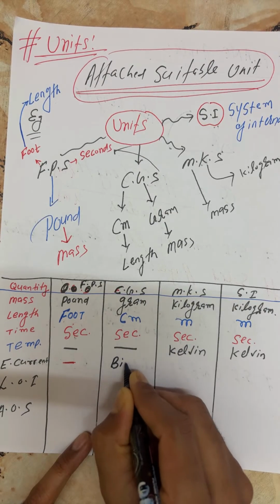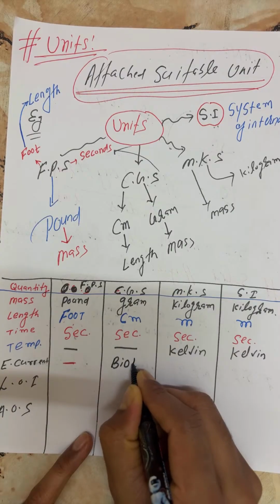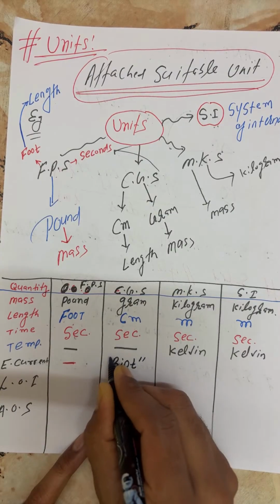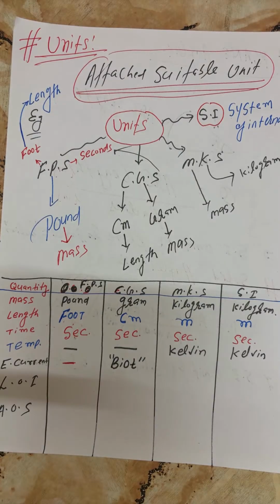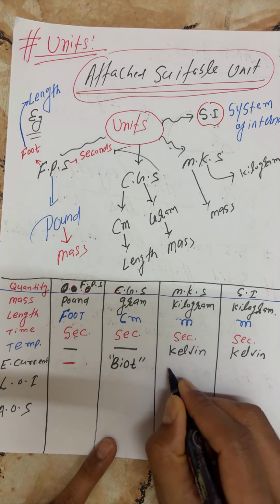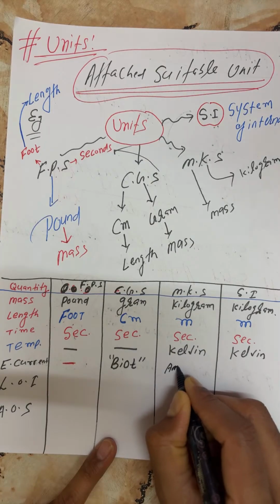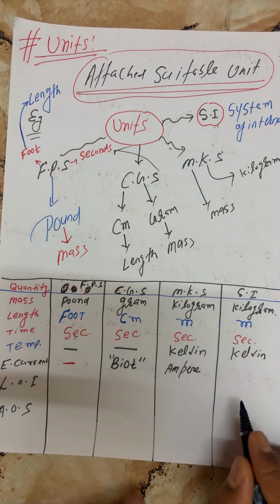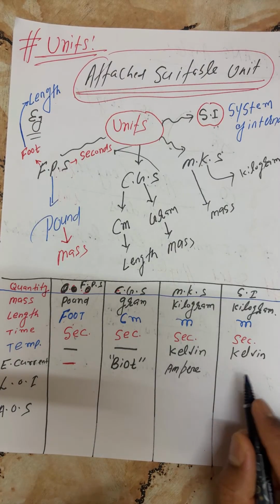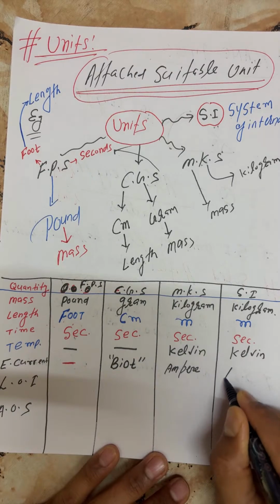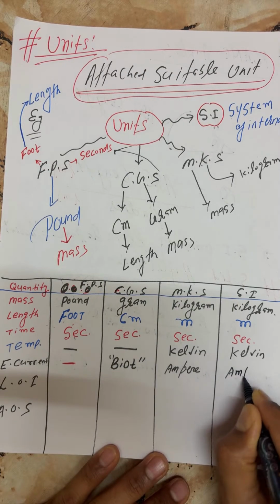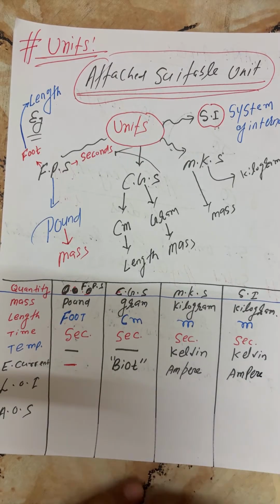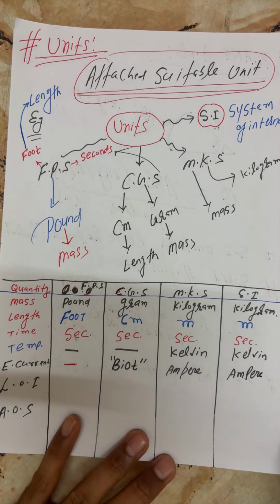You will not get the CGS unit of current anywhere else. So stay tuned, stay happy, learn entire physics. Now what is the MKS unit? This is ampere. And for SI, as usual, ampere. Right, beta?